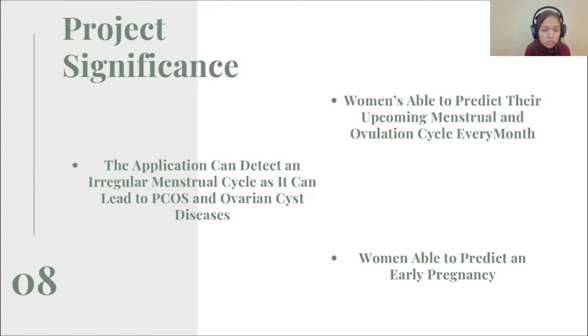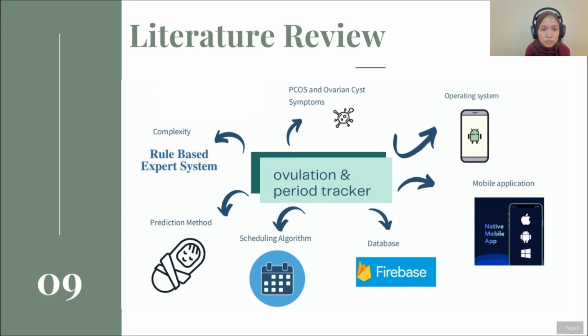So for the project significance, first, women are able to predict their upcoming menstrual and ovulation cycle every month. Next, the application can detect an irregular menstrual cycle, as it can lead to PCOS and ovarian disease. Third, women are able to predict early pregnancy.